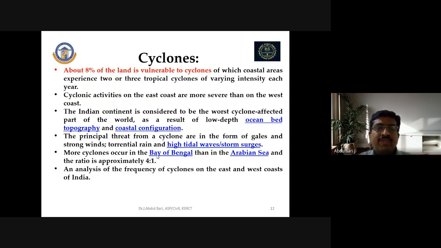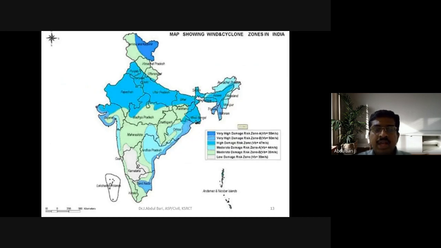An analysis of the frequency of cyclones on the east and west coasts of India shows that most of the cyclones have occurred on the east. We can see here the map showing the wind as well as the cyclone zones in India. Very high damage has occurred in the northeastern region, the northern part of India, as well as the eastern part of India. The high damage and very high damage zones are all in the east rather than the west, so lower damage has occurred in the west.